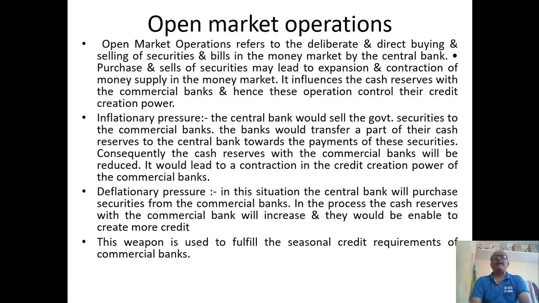Obviously what is going to happen? Then they will spend. So money is flowing from the central bank to the commercial banks, then commercial banks to the individual customers. So therefore money flows. This is the way through the open market operation money flows. Here there was a small mistake which I have made before.